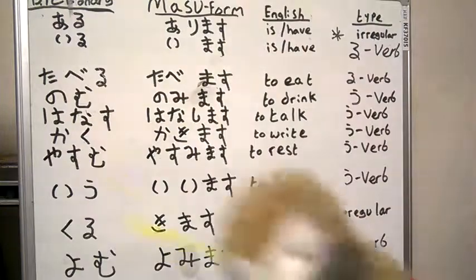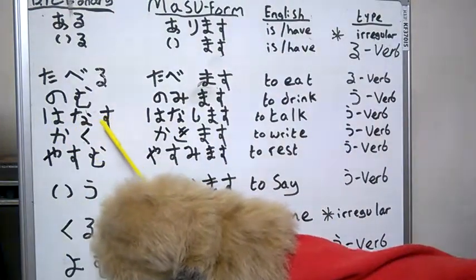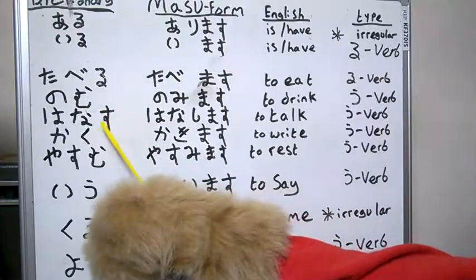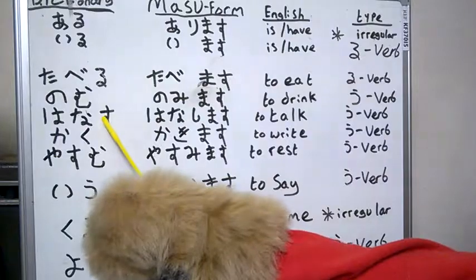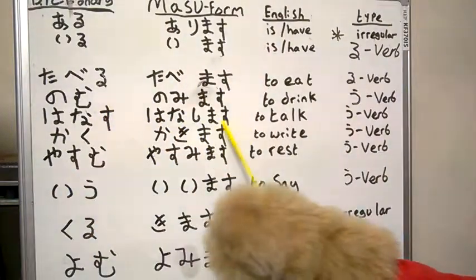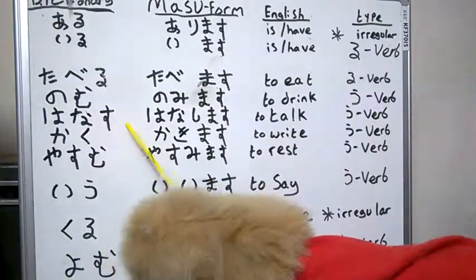The next is hanasu. So we do sa, shi, su, se, so. Go backward, sa, shi. Change that to shi, hanashimasu, to talk. And as su, for su, it's a u verb.